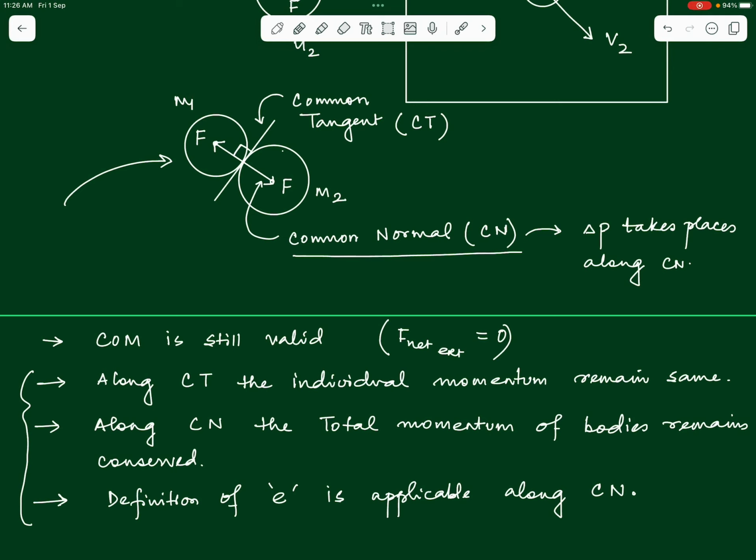upon oblique collisions. Okay. There is one exception that can happen in this particular case: conservation of momentum is valid because net external force is 0. Sometimes there could be cases where the net external force does not come out to be 0. There we have to be a little careful as to the direction that we choose, where we can still use the conservation of momentum. If we can identify that there is an external force acting in a certain direction, then we will still be able to conserve the momentum of the system in a direction perpendicular to the direction in which the external force is acting, right?